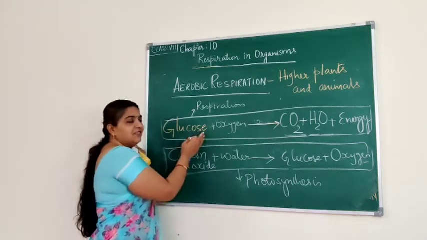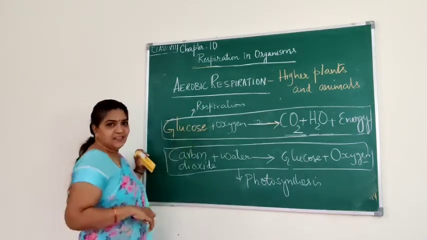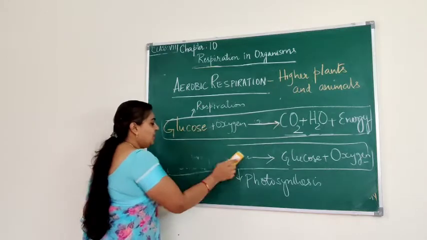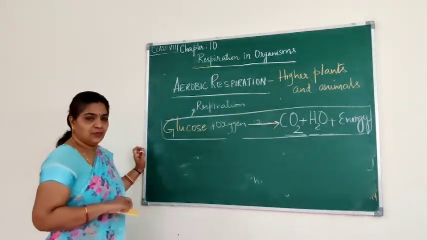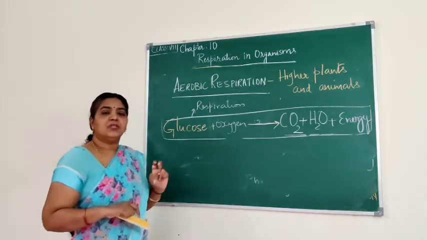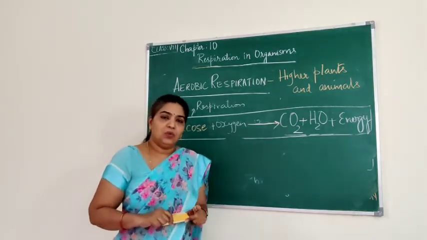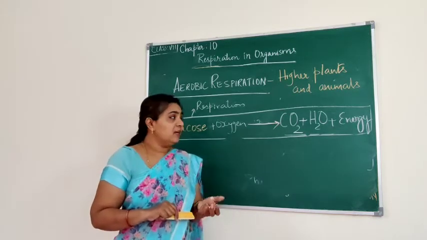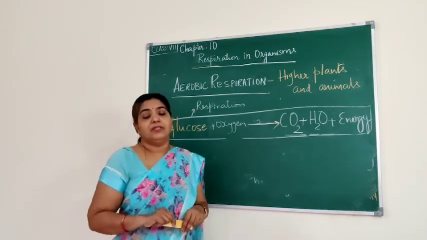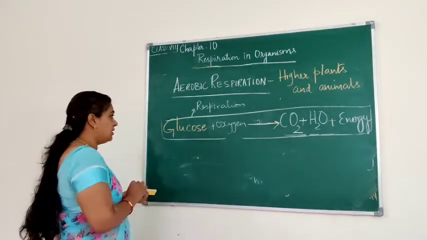The opposite of the photosynthesis reaction is respiration. So I hope you understood what aerobic respiration is. Aerobic respiration is breaking down of food or glucose using oxygen and releasing carbon dioxide and water, and a lot of energy is released.